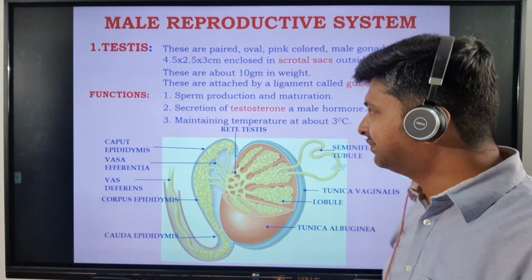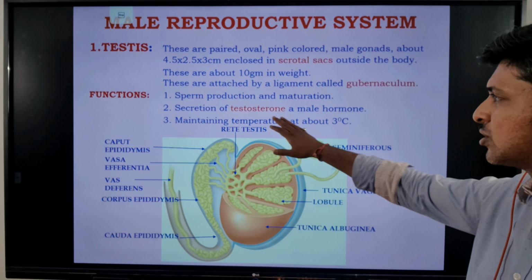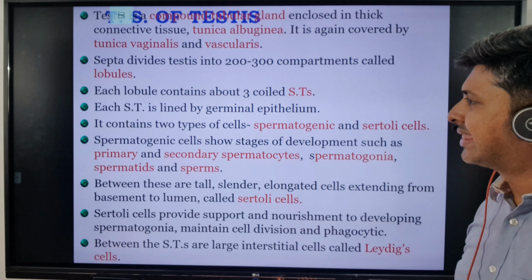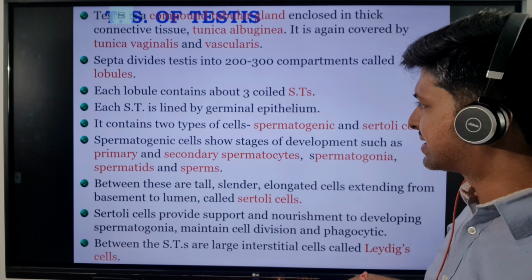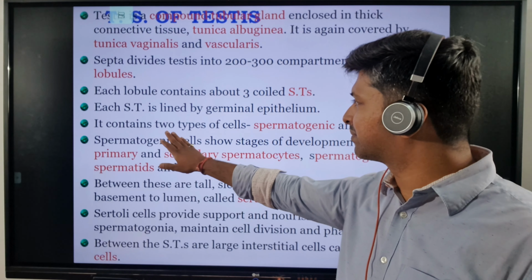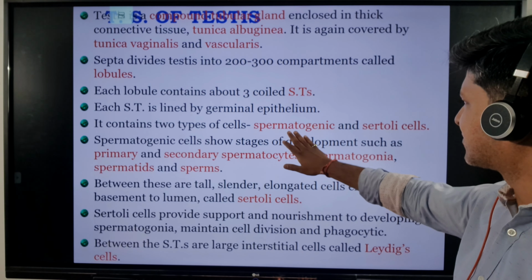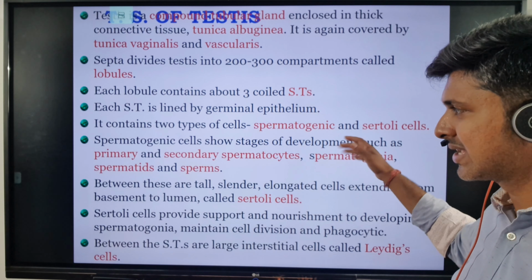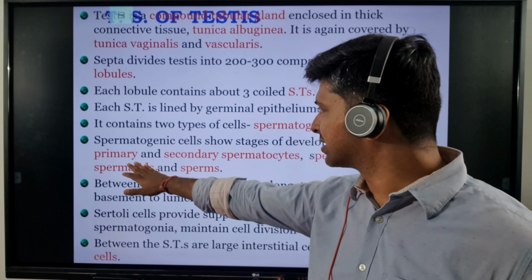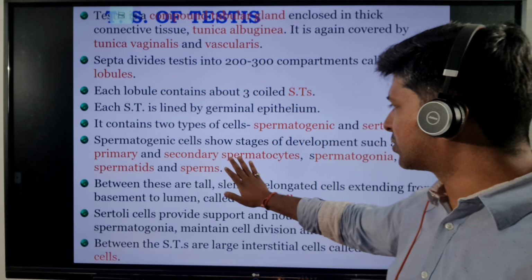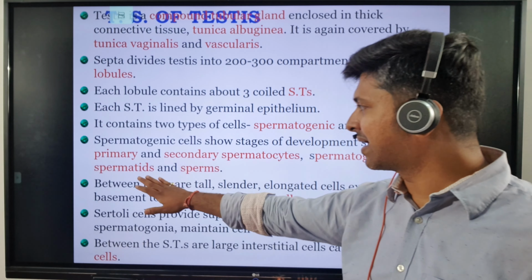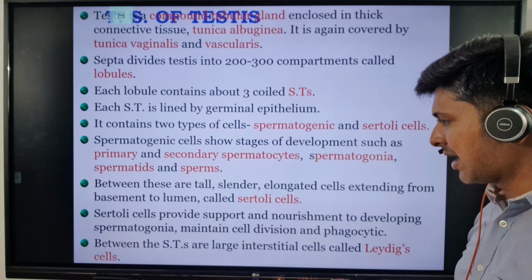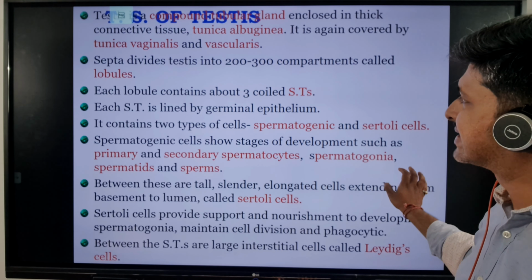Then maintaining the temperature, secretion of testosterone, all this I have already explained, right? Now let's move on to the TS of testes. Here I told you how the sperms are being produced. They are produced by two types of cells, spermatogenic cells and sertoli cells. Spermatogenic cells will produce the sperms and sertoli cells will nourish the sperms. The sequence goes like primary spermatocyte to secondary spermatocyte to spermatogonia to spermatids to sperms.